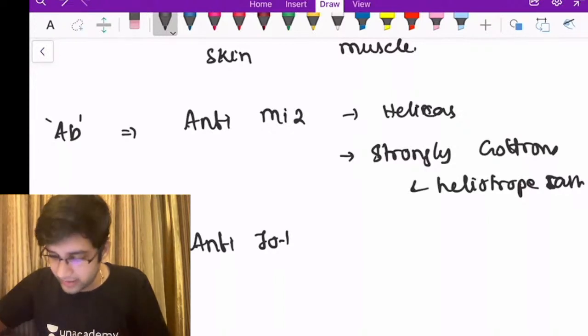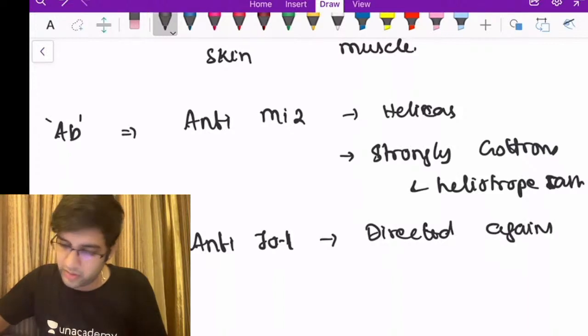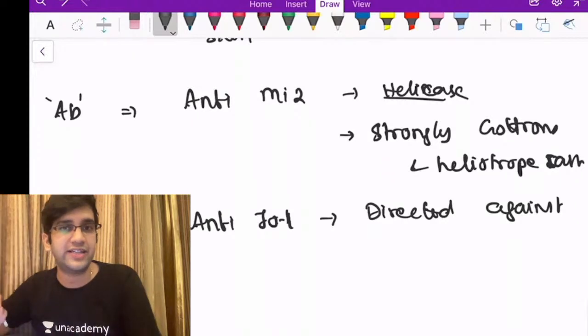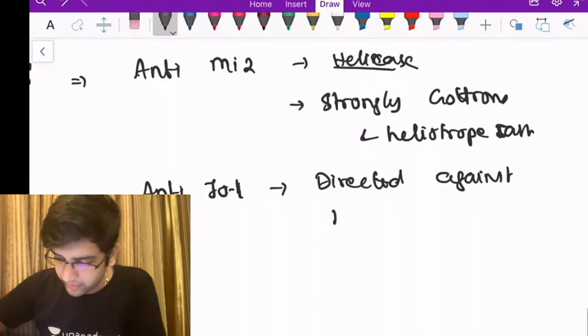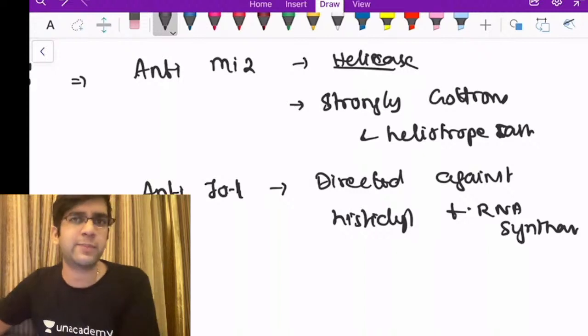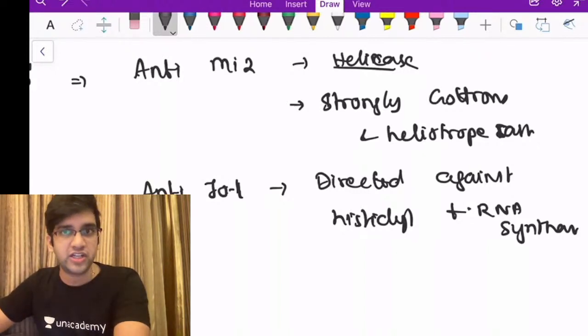Like helicase in anti-Mi-2, these are directed against histidyl tRNA synthetase. So the antibody is against histidyl tRNA synthetase, and I'm calling it Jo-1. The Jo-1 antibody is more associated with interstitial lung disease.